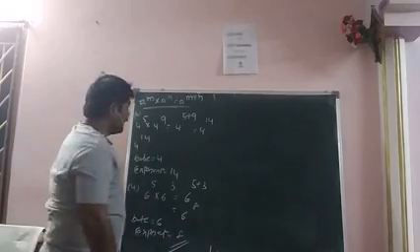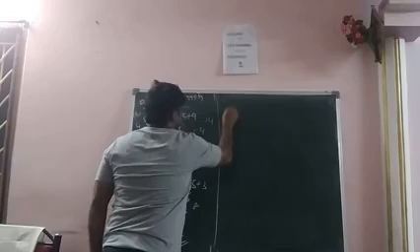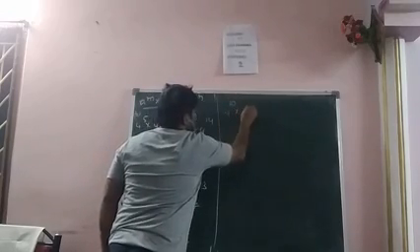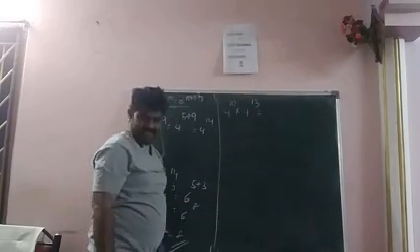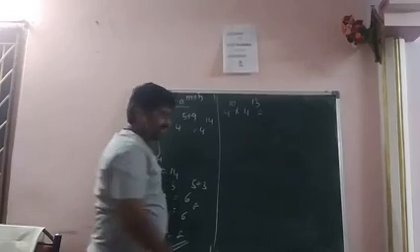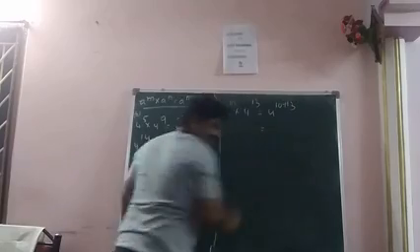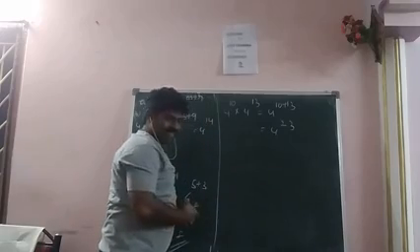Okay. And next, 4 power 10 into 4 power 13. So 4 power 10 plus 13. What is the value of 4 power 10 plus 13? 4 power 23. What is the base? 4.